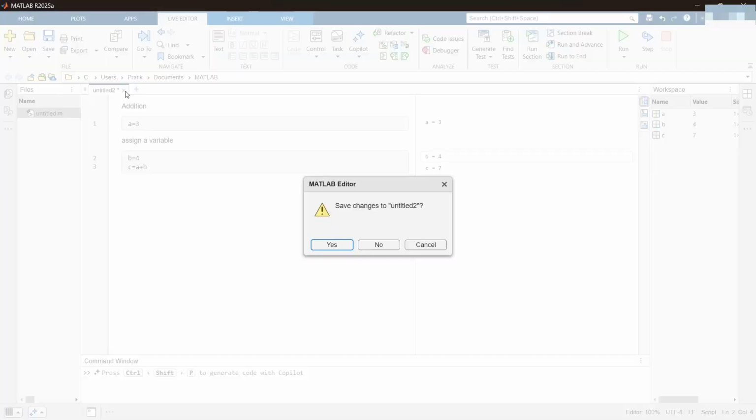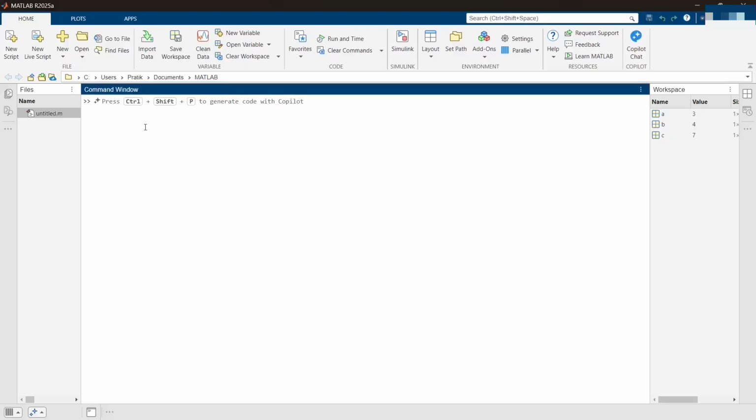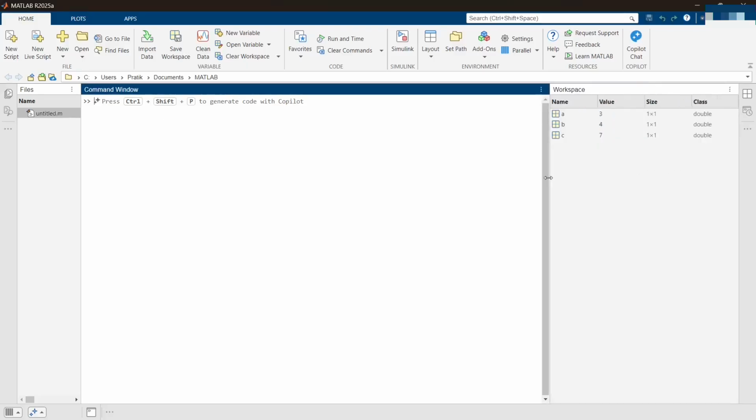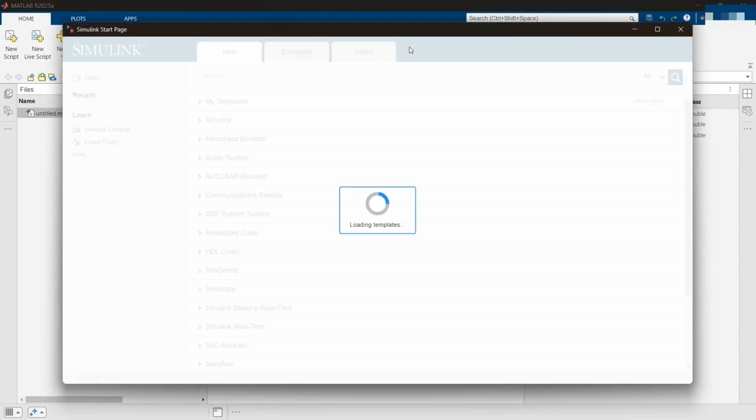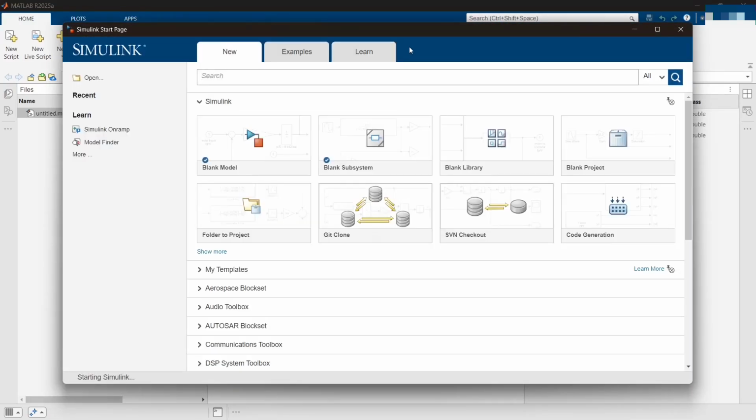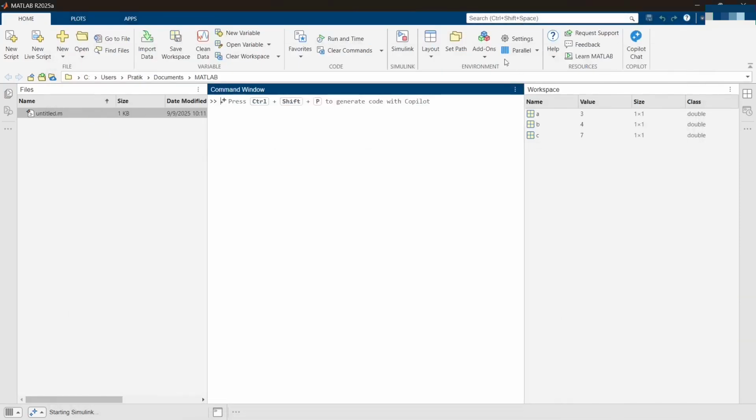This was all about the MATLAB coding environment or programming environment using MATLAB. Okay, so now let's jump into Simulink. So when I click Simulink, okay, before going to Simulink, I just noticed we need to do something more.